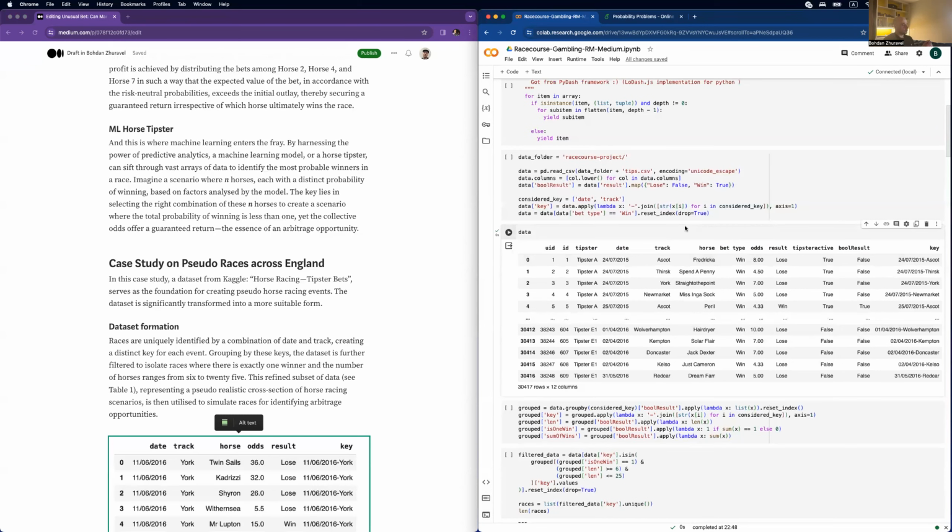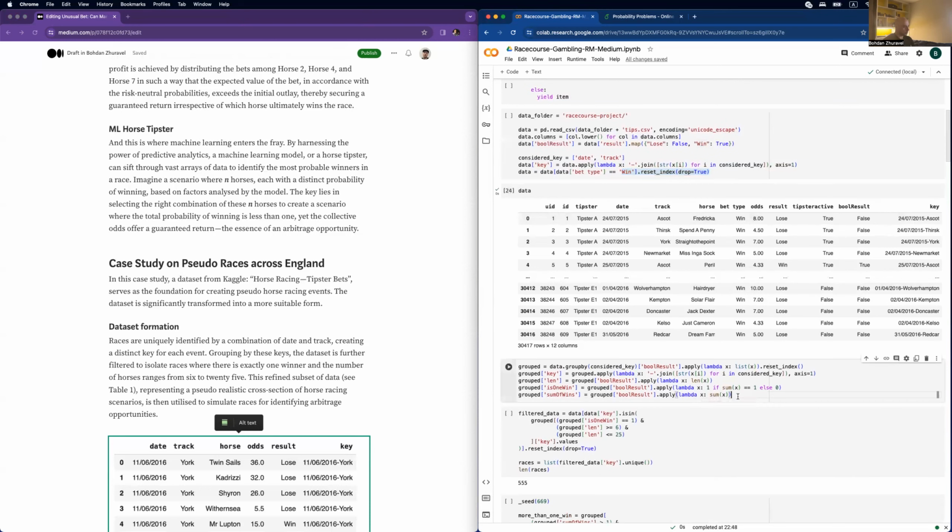So first of all, to create the data set of each race, we have to follow some rule, and this rule is basically the date and the track. So I decided to create a key, which consists of date and track, and after I'm going to group this data set by this key. Also, I have to mention that I consider just bet type win. In this data set, there is also each way, but I'm not going to do this. I'm just doing bet type win.